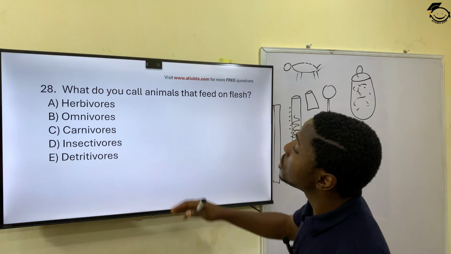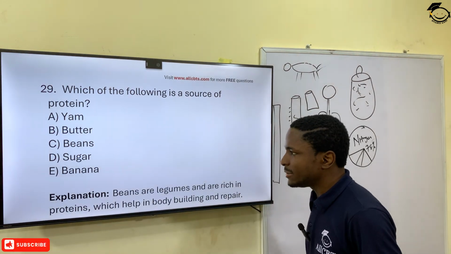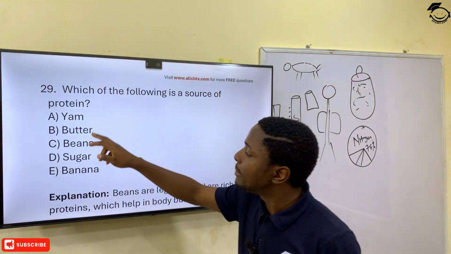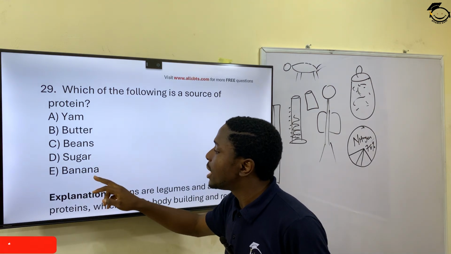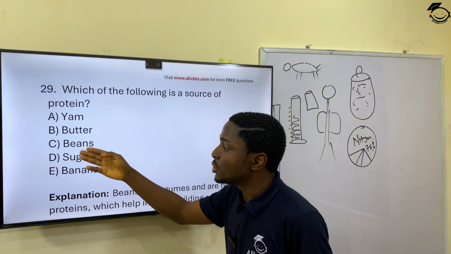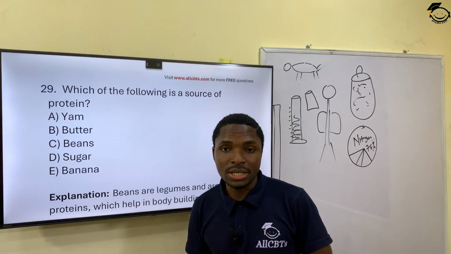Okay. Question 29. Which of the following is a source of protein? Which of these is a source of protein? You have yam, butter, beans, sugar, banana. The major source of protein here is what? Beans. Beans give you the major source of protein here.